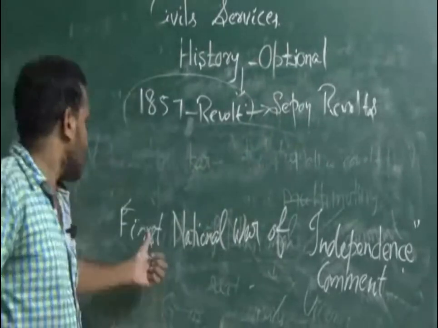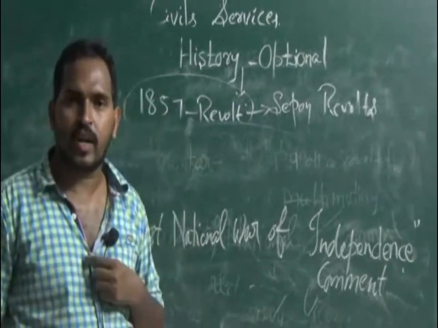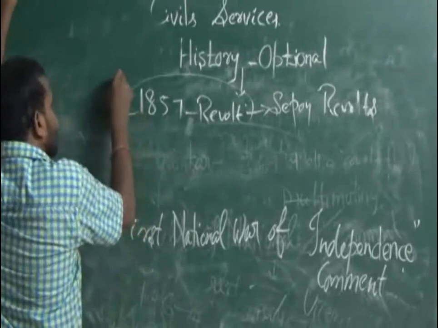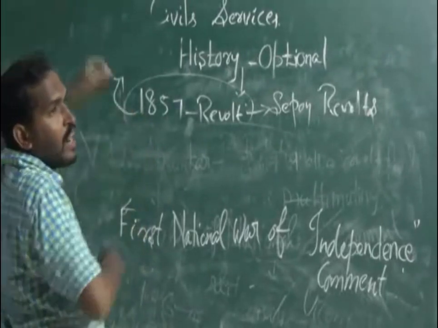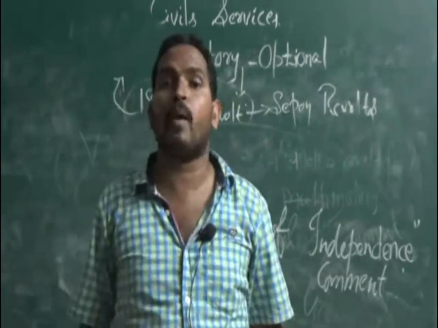Is it a first war? No, not at all. Because before 1857 also, hundreds of revolts were taken up by the tribal people.